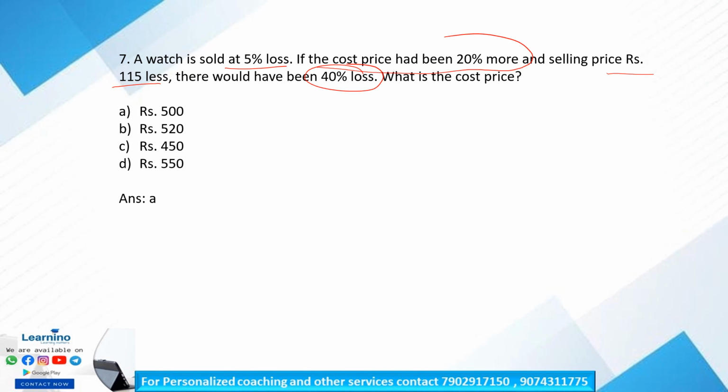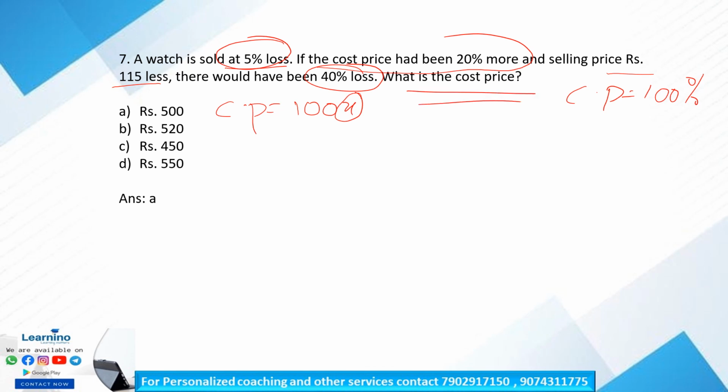Okay. So first of all, let us consider the cost price of the watch be 100x. Since all the data are given in the form of percentage, let us consider the cost price be 100 percent, or we can say it as 100 into x. x is whatever number we have. We have to find the value of x, so x into 100, we will get the cost price finally. Clear? So before that we have to consider cost price as CP is equal to 100x.